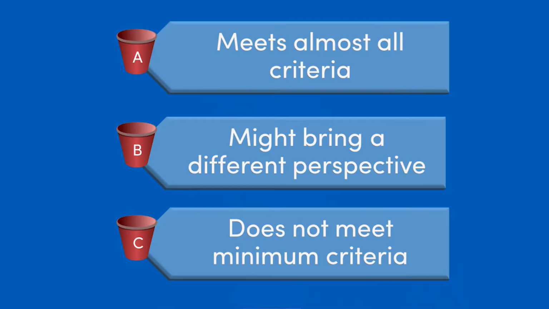The third category, C, are the folks that are very close to not meeting your minimum qualifications or the folks who do not. When you make that list, these are folks you can move on from right out of the gate. I think this is a good opportunity to broaden how you look at things rather than just saying this is the number one candidate and everybody else is behind them.